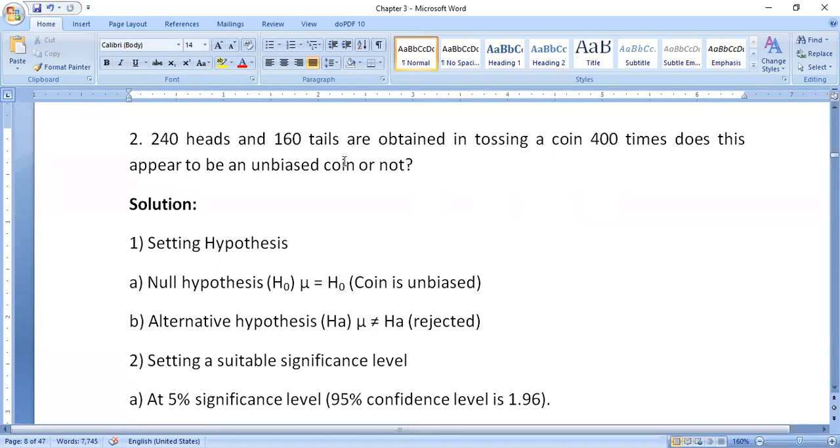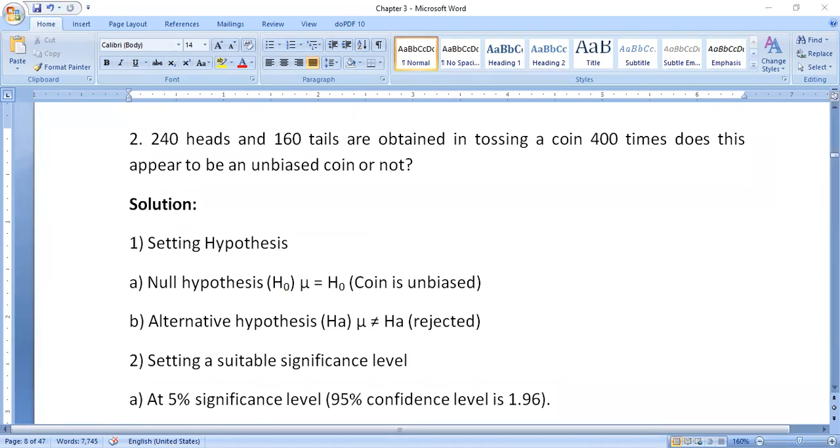In the previous problem, we discussed that only 216 heads were obtained when the coin was tossed. The tail information was not given. But in this question, 240 heads and 160 tails are obtained in tossing a coin 400 times. Does this appear to be an unbiased coin or not? This way, the question creates confusion, so observe the question carefully.